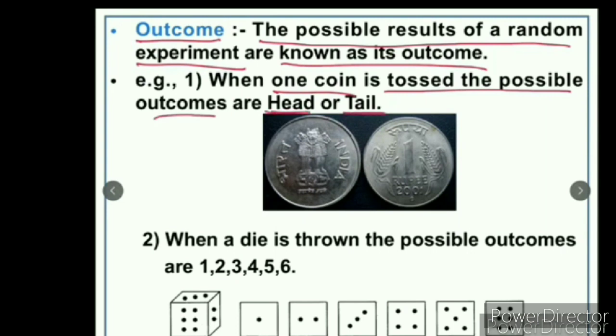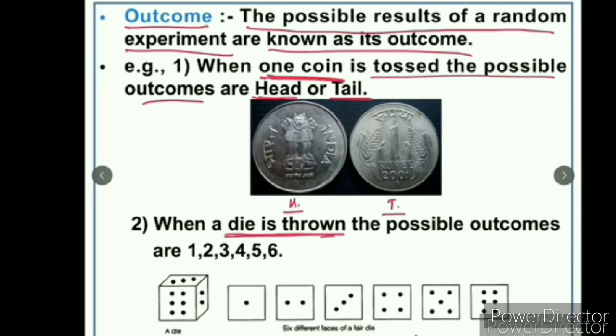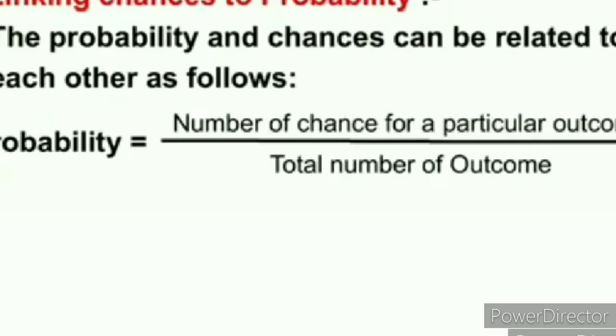That head or tail are the outcomes of this event. Second example, when a die is thrown, the possible outcomes are the numbers 1, 2, 3, 4, 5 or 6. How many numbers are there? 6 numbers. So, these numbers are the outcomes of this event.